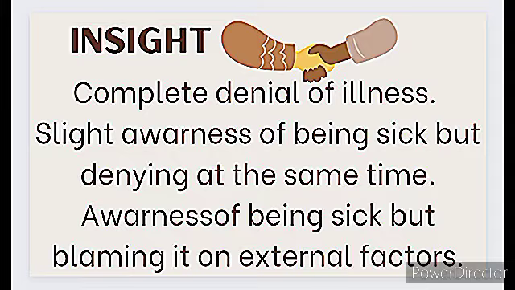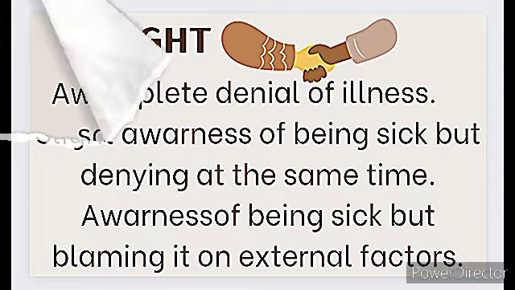Slight awareness of being sick but denying at the same time is like I know I am a little sick, but at the same time denying that no, I'm not so much sick, that is okay, that's a normal thing. Awareness of being sick but blaming it on external factors is like I am sick, but because of this person or because of that factor I am sick, otherwise I am totally happy or well.